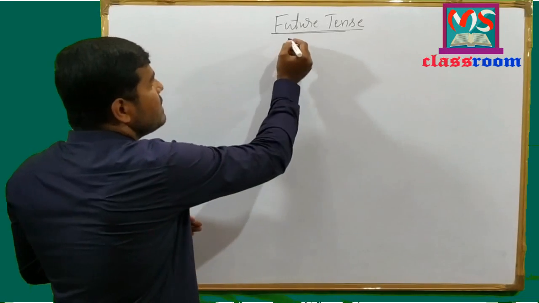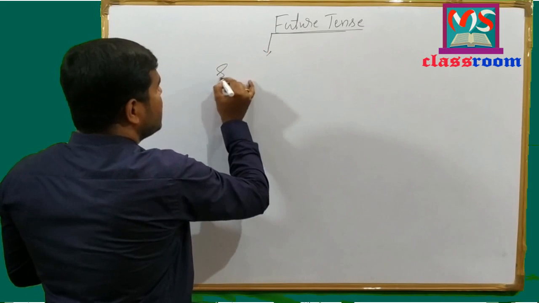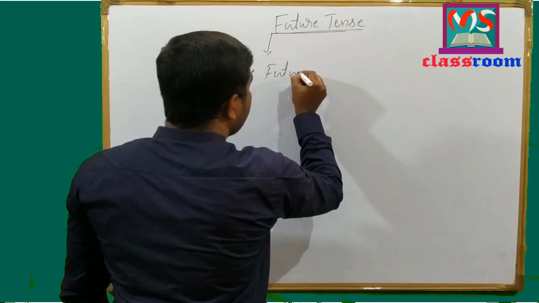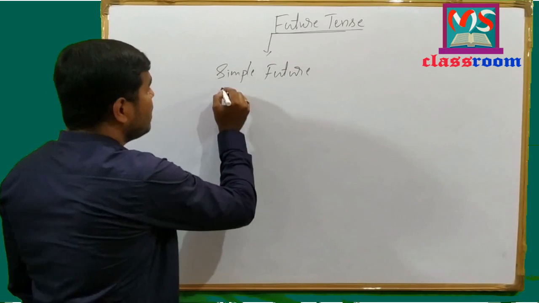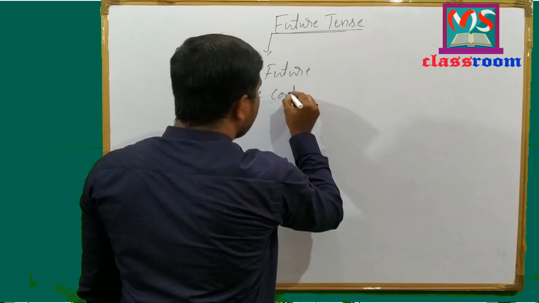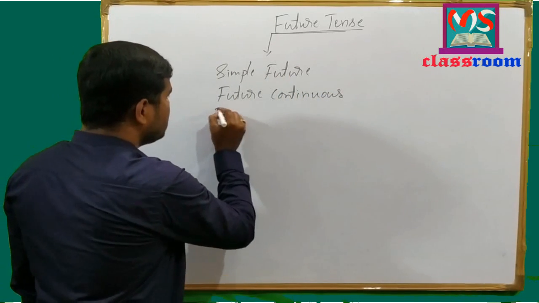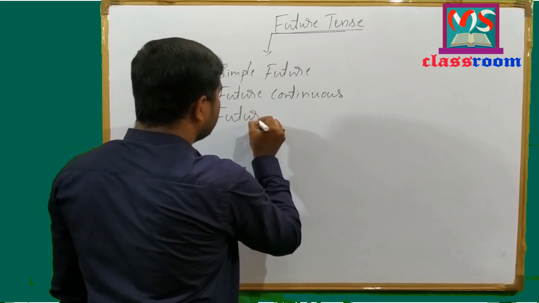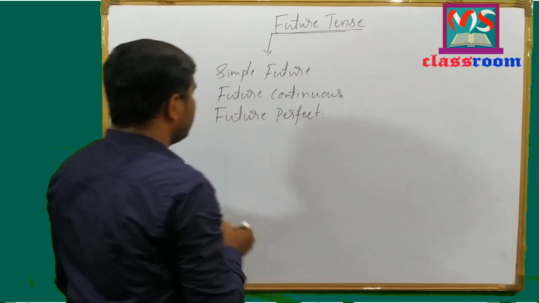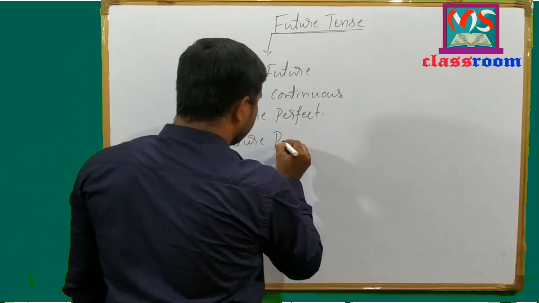And here it is divided into four types. They are simple future tense, future continuous, future perfect, future perfect continuous tense.